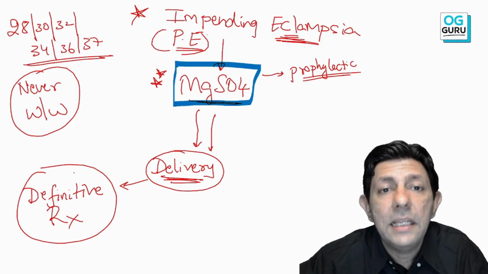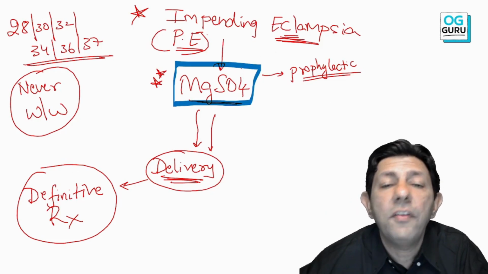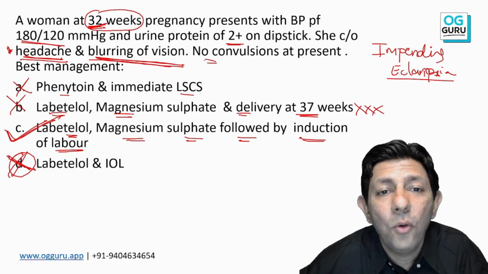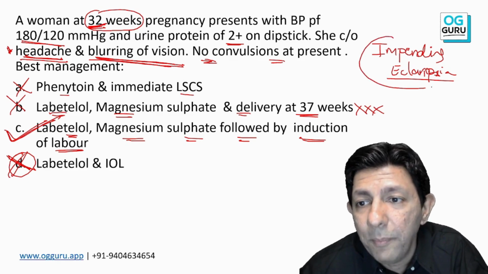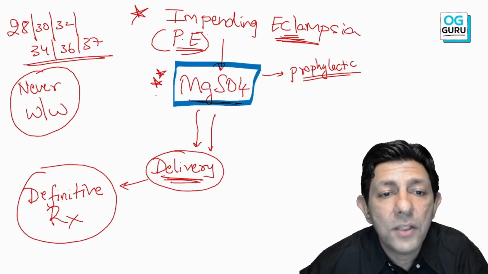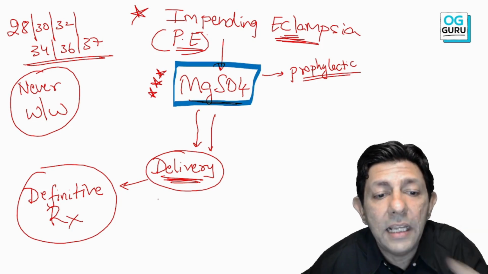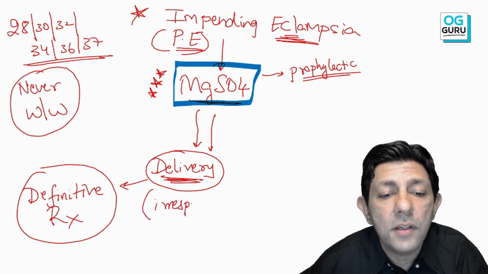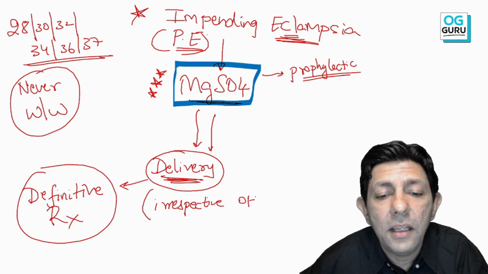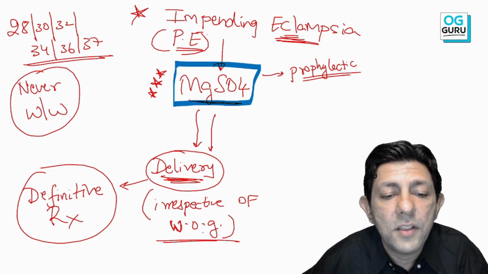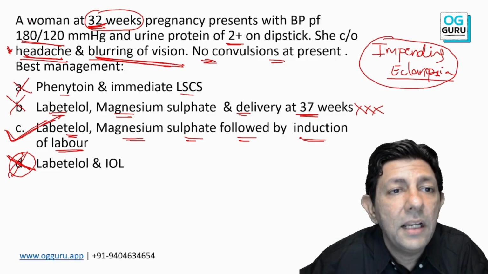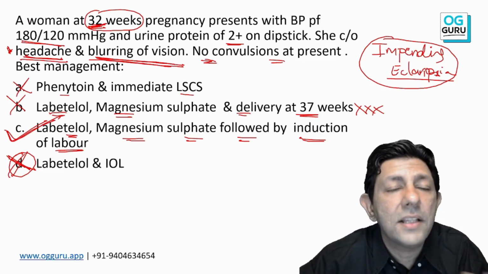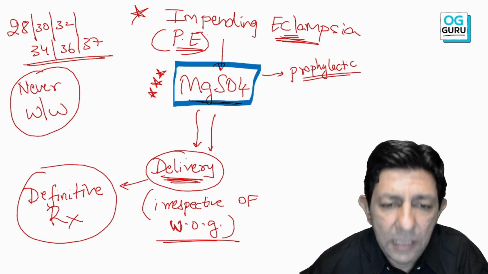So the purpose is that, sir, in eclampsia, you give MgSO4, everybody knows. Here they have said no convulsion. So students say no need to give MgSO4. No, sir, even this is impending eclampsia. MgSO4 has to be given and I have to proceed for the delivery. Most important words coming in the bracket, irrespective of weeks of gestation. Irrespective of weeks of gestation means whatever may be the weeks in the question paper, 28, 30, 32, 34, the answer will not change. You always go for delivery.